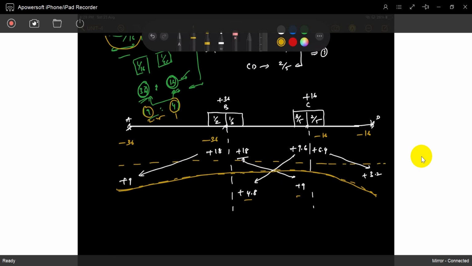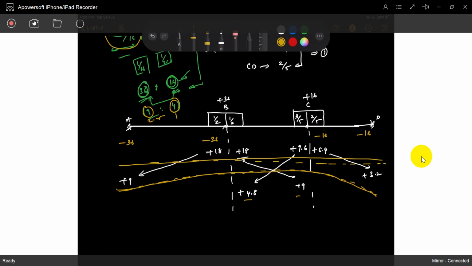Just adjust the joints, but at the end you have to adjust at the ends. No need to do it in between, because the end is very easy and the end type will get some highest value, some considerable value. Really, this is the first step, first iteration. Once you divide the carryover moments,